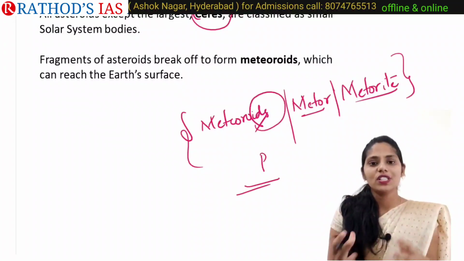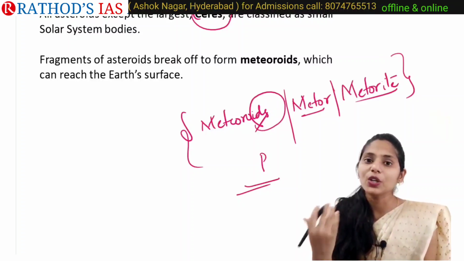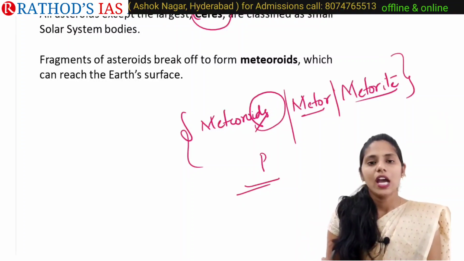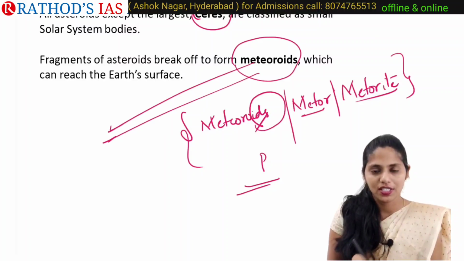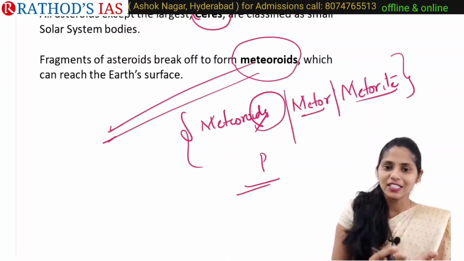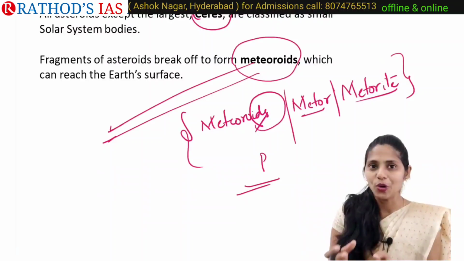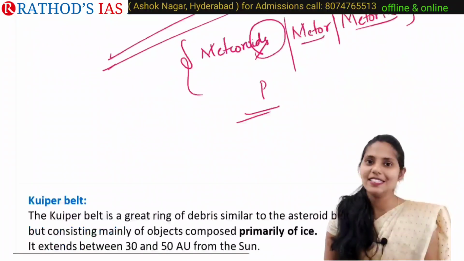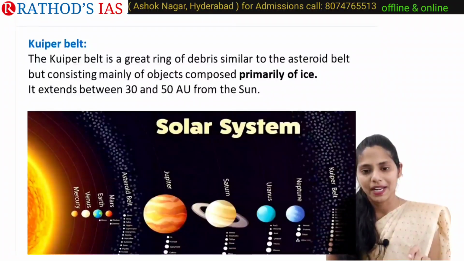Whenever an asteroid breaks, these particles are called meteoroids. Okay, and sometimes these meteoroids reach Earth's surface. In the process of reaching Earth's surface, the change of name, from meteoroid to meteor to meteorite, is mainly seen.